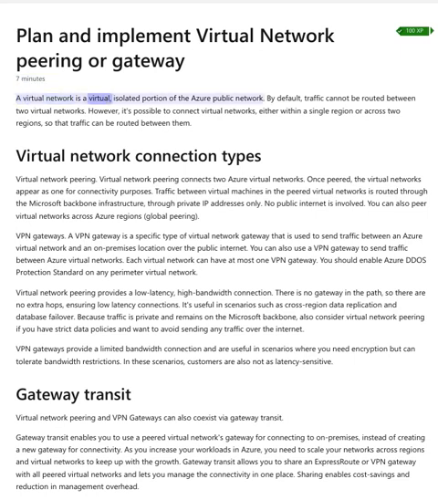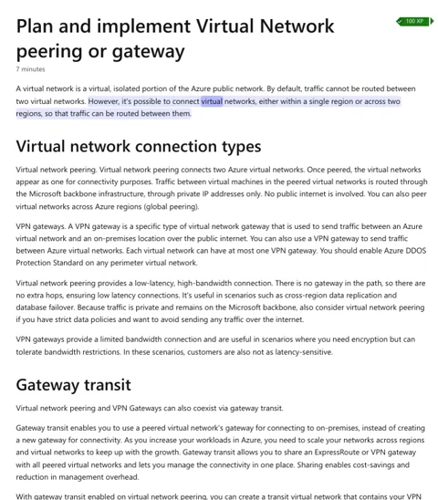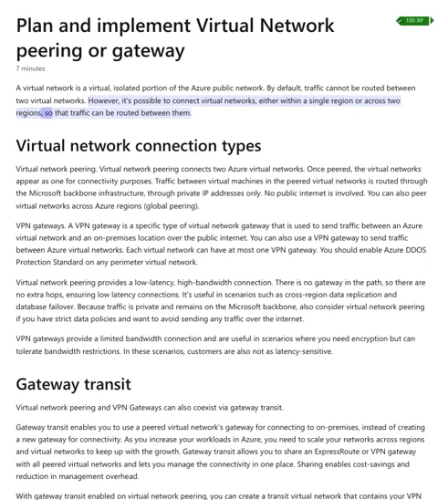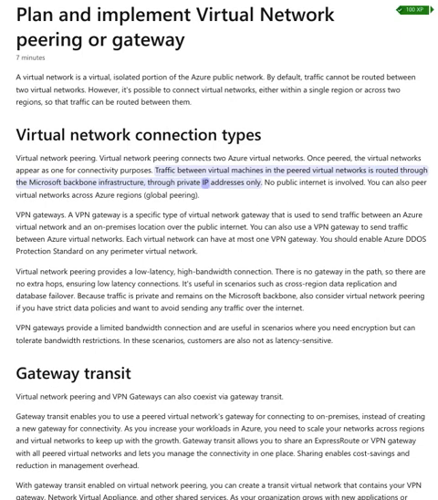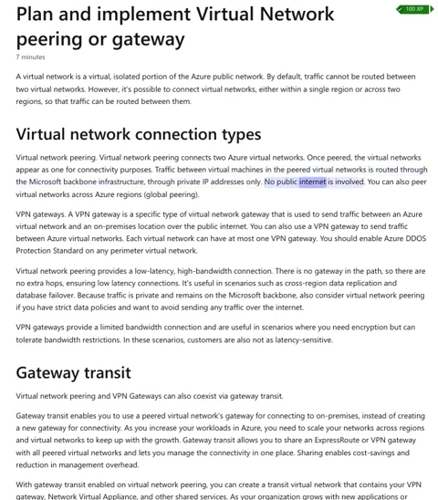A virtual network is a virtual, isolated portion of the Azure public network. By default, traffic cannot be routed between two virtual networks. However, it's possible to connect virtual networks, either within a single region or across two regions, so that traffic can be routed between them. Virtual network connection types. Virtual network peering. Virtual network peering connects two Azure virtual networks. Once peered, the virtual networks appear as one for connectivity purposes. Traffic between virtual machines in the peered virtual networks is routed through the Microsoft Backbone infrastructure, through private IP addresses only. No public internet is involved.